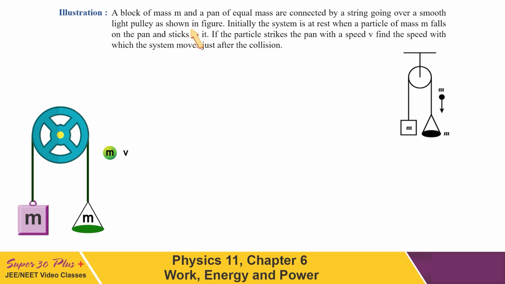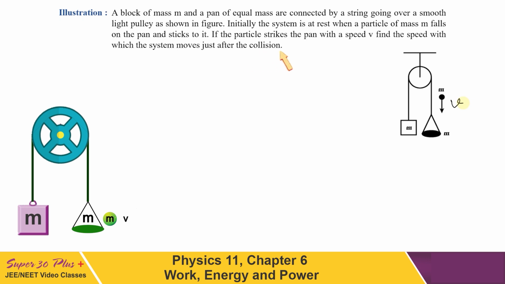As you can see, this is the pan of mass m on which a ball is coming to strike it. This also has the same mass. It is coming down with speed v. Then we have to find the speed with which the system moves just after the collision.